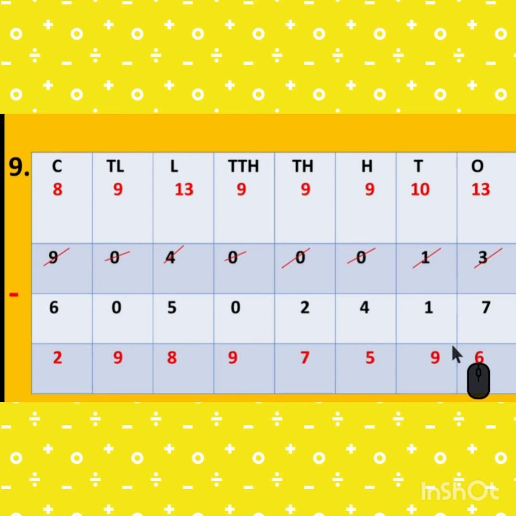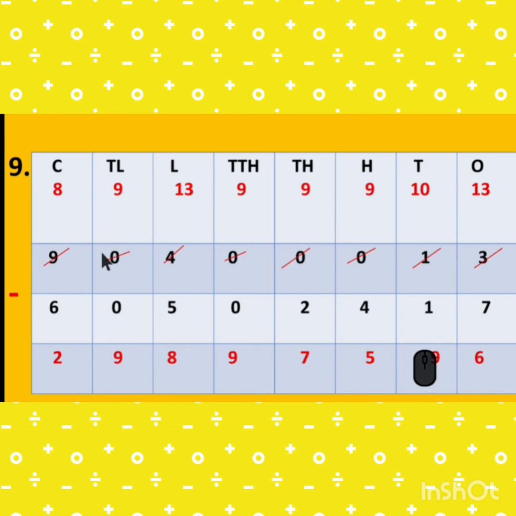Then 10 minus 1 is 9. 9 minus 4 is 5. 9 minus 2 is 7. Then 9 minus 0 is 9. It is given the borrow. So it is 3. Now 3 minus 5 is not possible. So we take the borrow from there, but there is 0, so it cannot give. So we go to the crore place.